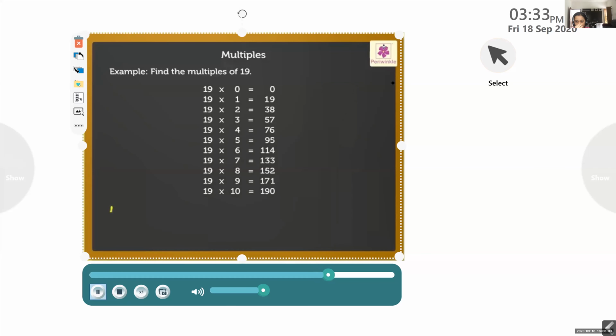Thus, the multiples of 19 are 0, 19, 38, 57, 76, 95, 114, 133, 152, 171, 190, and so on.